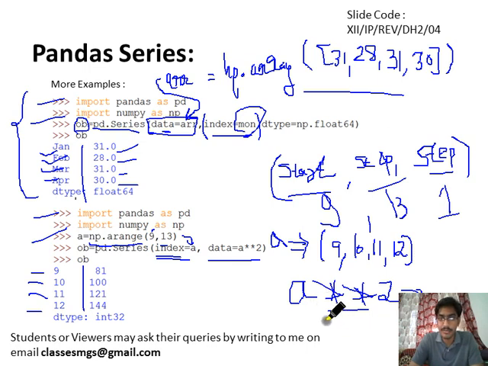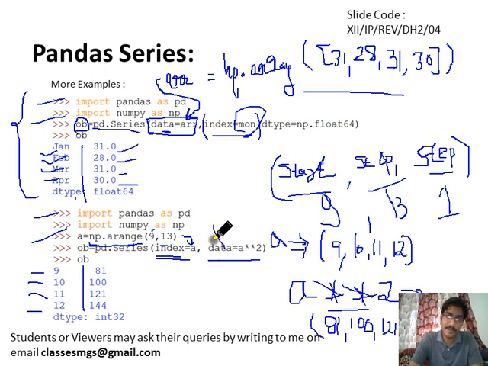So a star star 2 will become 81, because 9 square is 81, comma 10 square is 100, then 11 square is 121, and 12 square is 144.